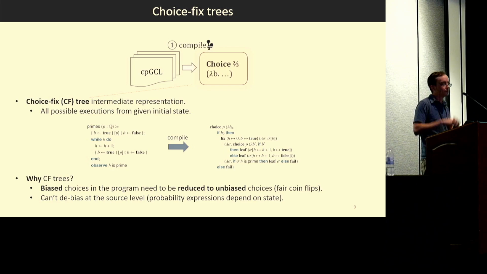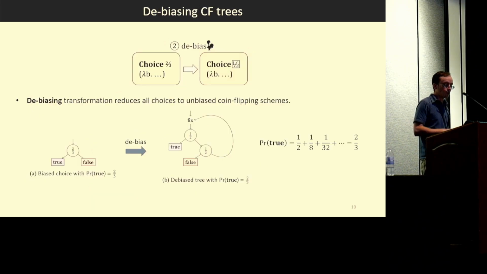But in the choice fixed tree representation, we've specialized to an initial state and propagated that throughout. And so all the probabilities appearing in the tree are constant. And so it's a convenient place to do this transformation. So that brings us to the debiasing transformation as the next step in the pipeline.